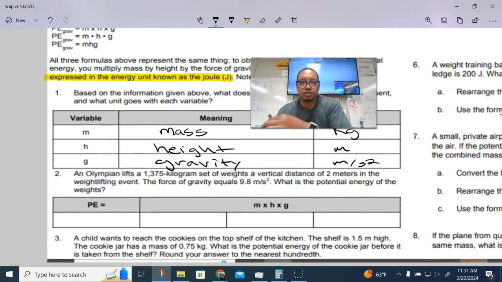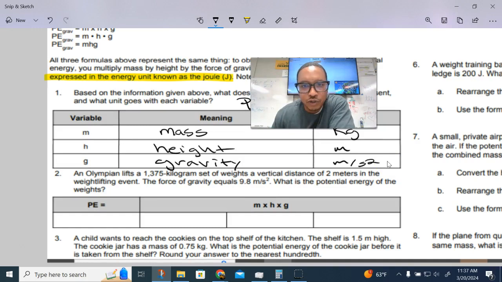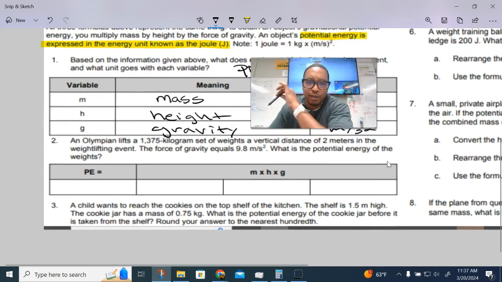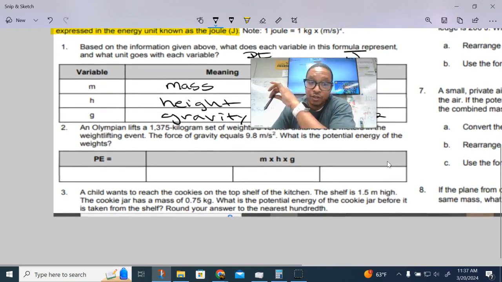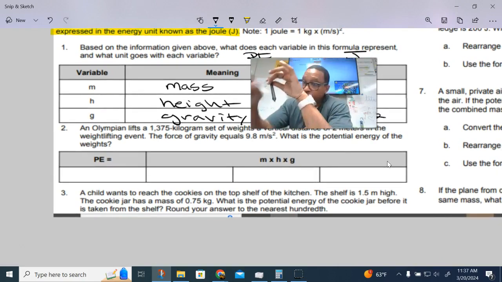Then if we want to throw in one more, I'm just going to put this up here: potential energy, and its unit is joules. Okay, that's one I would just throw in, right? By the way, make sure you guys got this written down on your paper, or if you're having to do this at home, you're gonna have to make up your own table and then write it in there.